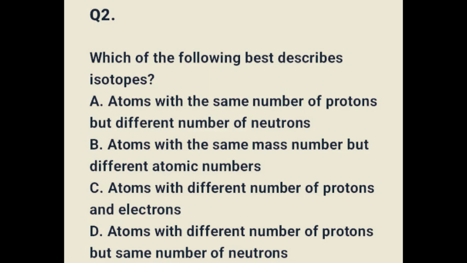Now all are still carbon because they have 6 protons, so the atomic number remains 6, unchanged. Isotopes often have similar chemical properties because their behavior depends on the protons and electrons, which remain the same. However, they may have different physical properties like mass and stability. For instance, carbon-14 is radioactive and is used in carbon dating. So the correct option there is option A. Isotopes are atoms with the same number of protons but different number of neutrons.